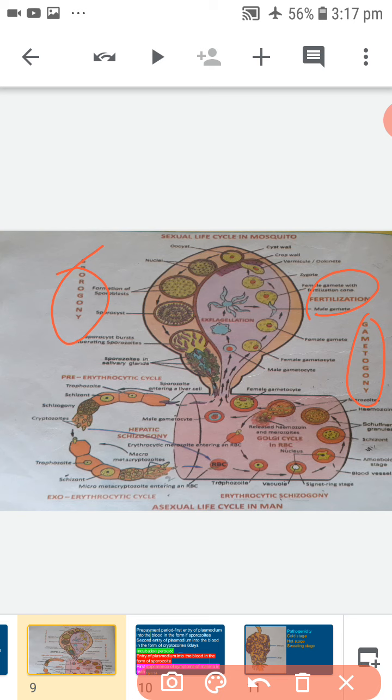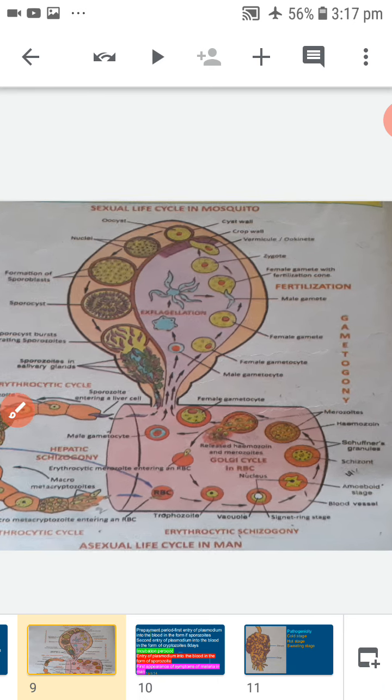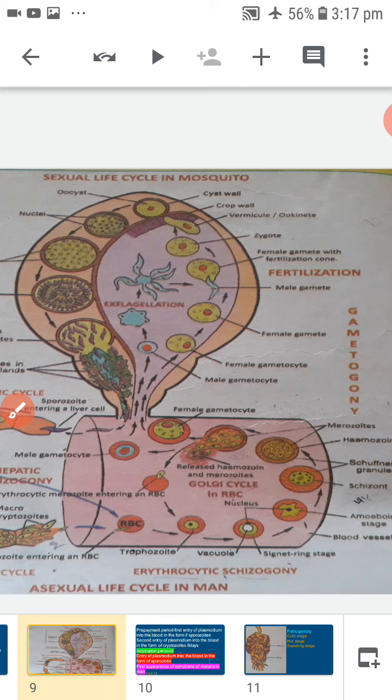First one, gametogeny. The formation of male and female gametes from the gametocytes is called gametogeny. It occurs in the lumen of the crop of the mosquito. First, formation of male gametes.